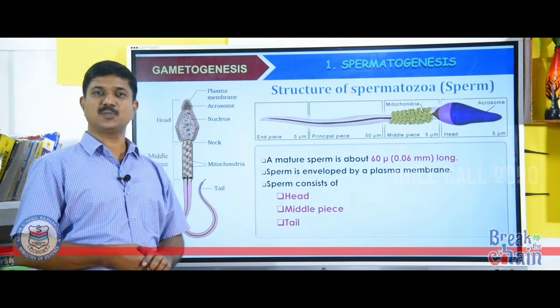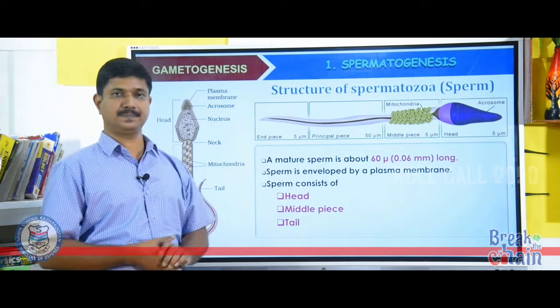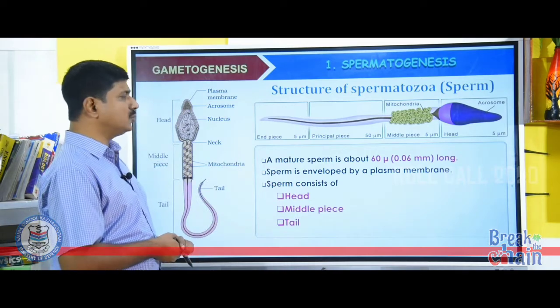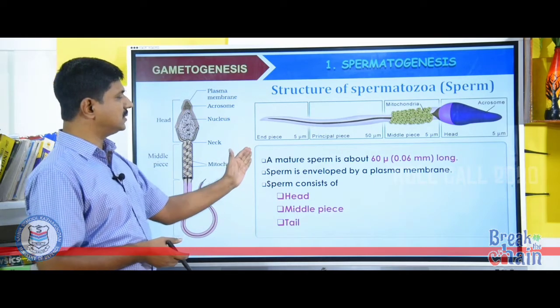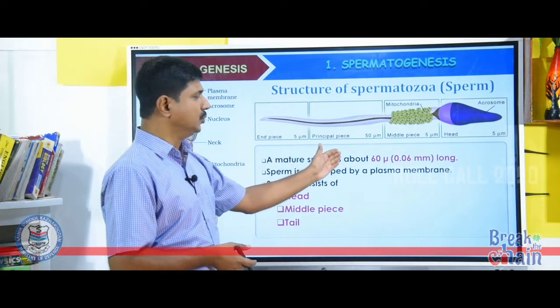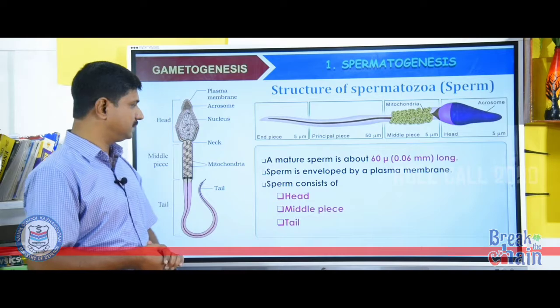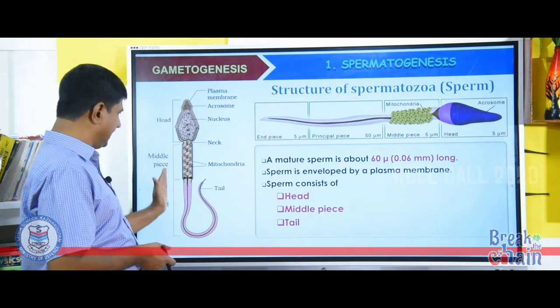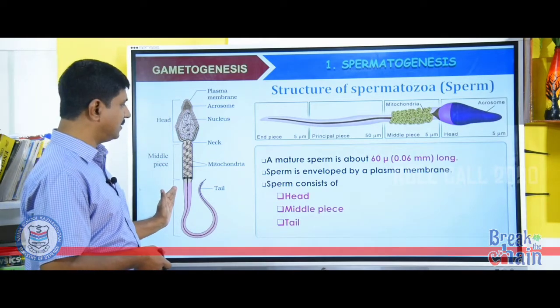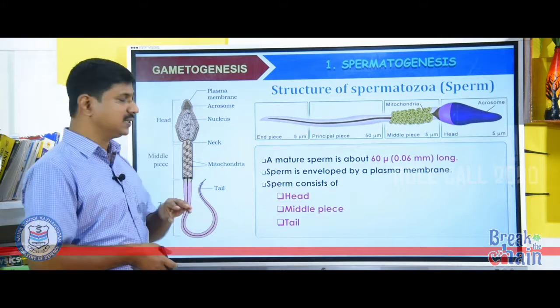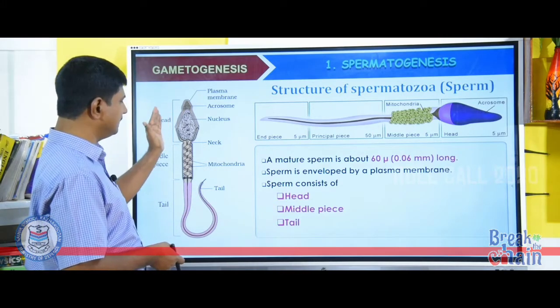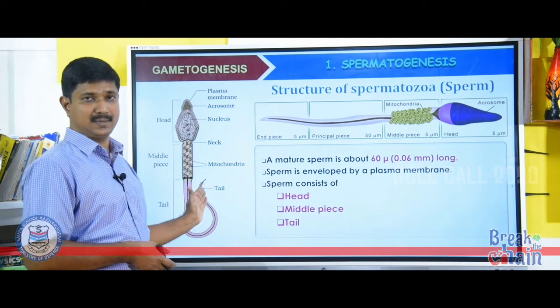The structure of spermatozoa or sperm. Spermatozoa measure about 60 micrometer or 0.06 millimeter long. Sperm is enveloped by plasma membrane. Sperm consists of mainly three regions. They are head, middle piece and a long tail.